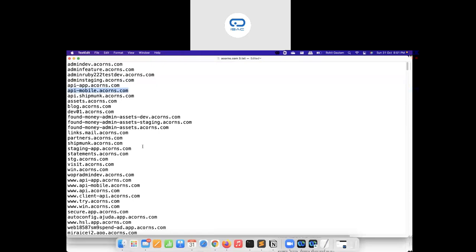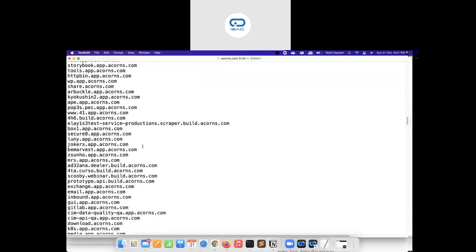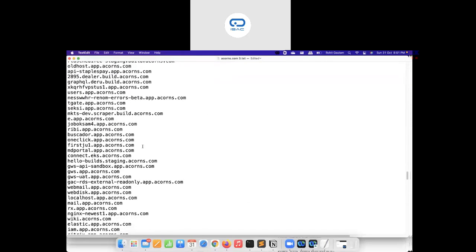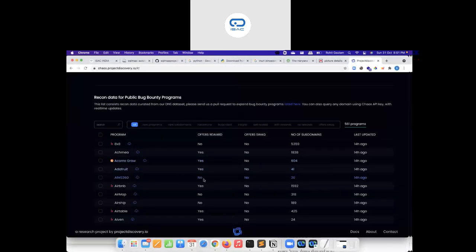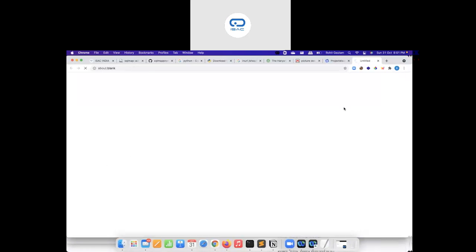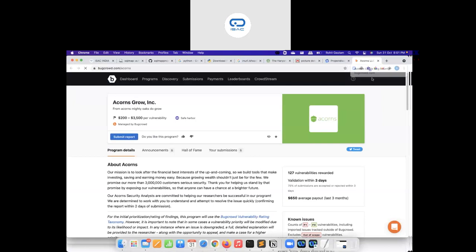Also, you can see all their target domains and subdomains. You can verify which are in scope and policy, and you can utilize them and start testing on them. Now let's assume you have identified a flaw in that specific program. Just click on Accounts Grow, and once you click on that, it will redirect you to the page where you can submit the report that you want.